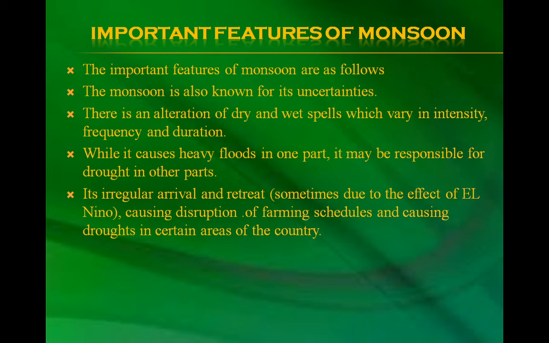Important features of monsoon. The important features of monsoon are as follows. The monsoon is also known for its uncertainties. There is an alternation of dry and wet spells which vary in intensity, frequency and duration. While it causes heavy floods in one part, it may be responsible for drought in other parts. Its irregular arrival and retreat, sometimes due to the effect of El Nino, cause disruption of farming schedules and cause droughts in certain areas of the country.